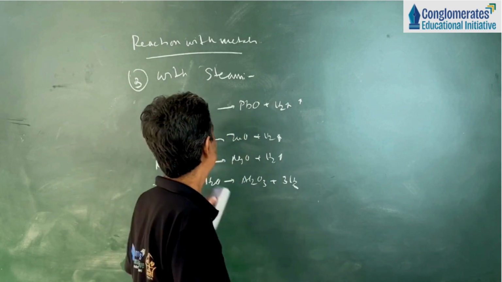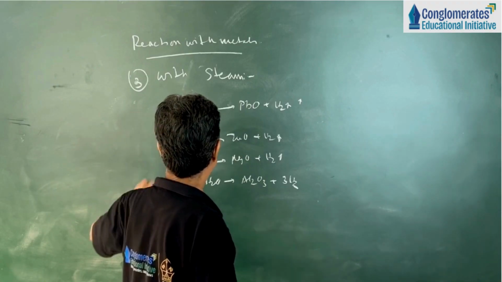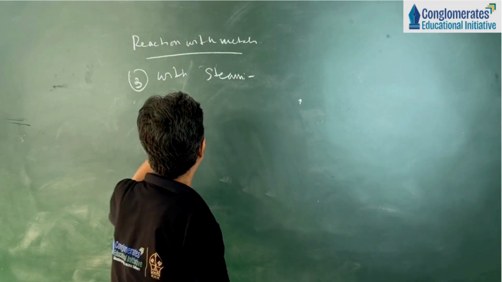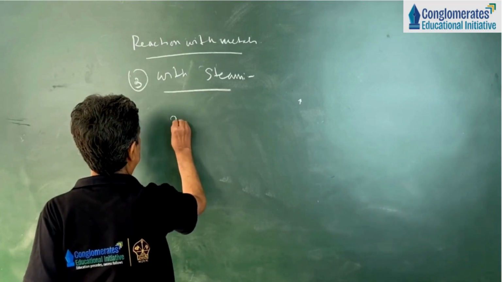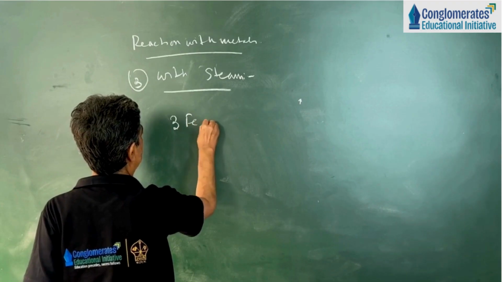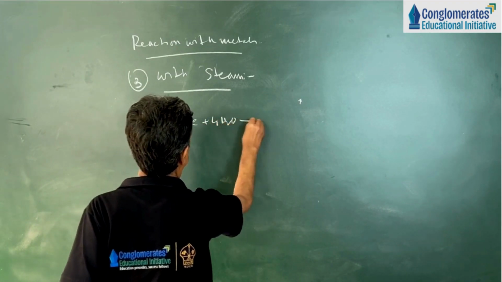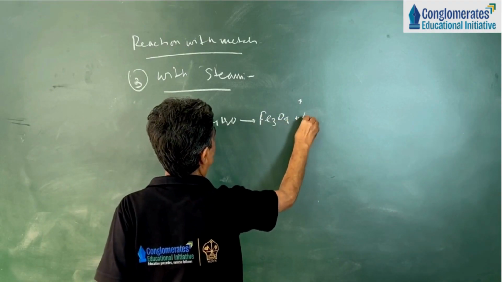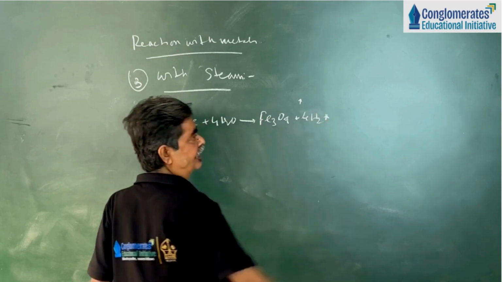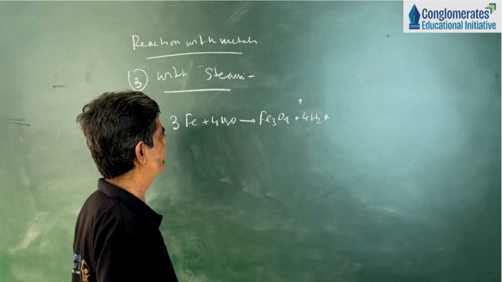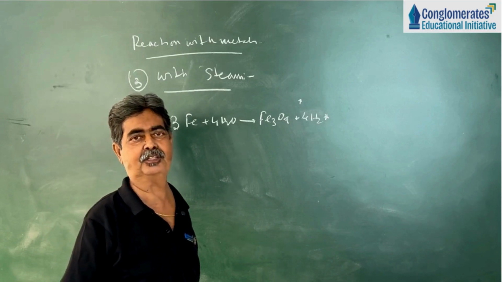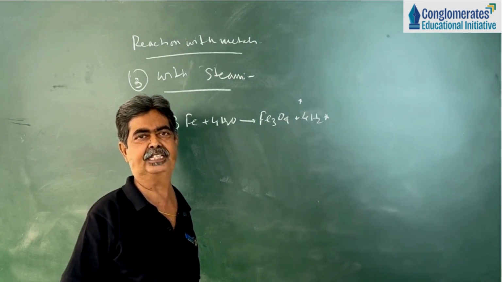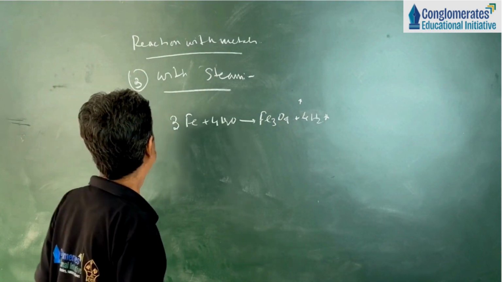This is the manufacturing method of hydrogen gas, known as the Lane process. 3Fe plus 4H2O gives Fe3O4 plus 4H2, 4 hydrogen molecules. This method is called the Lane process. It is the method for the manufacture of hydrogen gas, that means industrial preparation of hydrogen gas. For large scale preparation, we can apply this method.